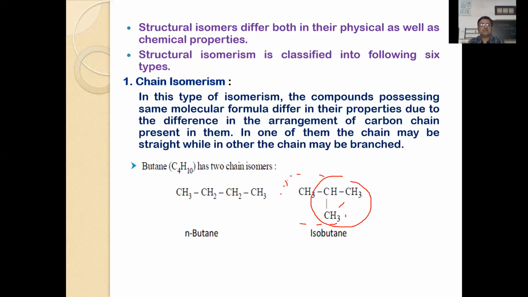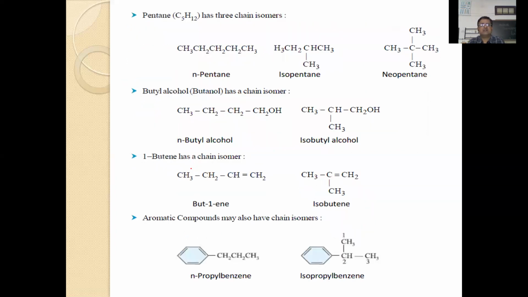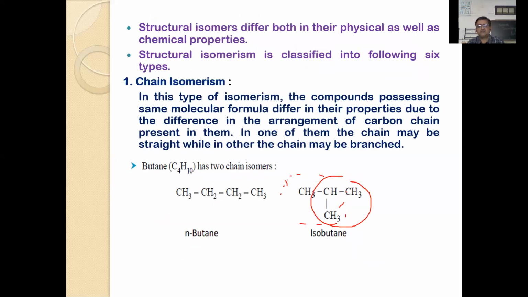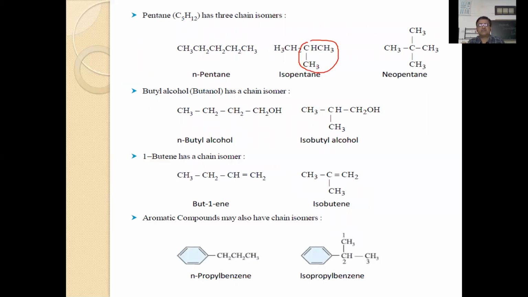So this is one such type of structural isomerism. You can see here n-pentane, and isopentane, because here you will find an iso group, just like in the previous compound. This is a new type. It is branched again, but this carbon is central.